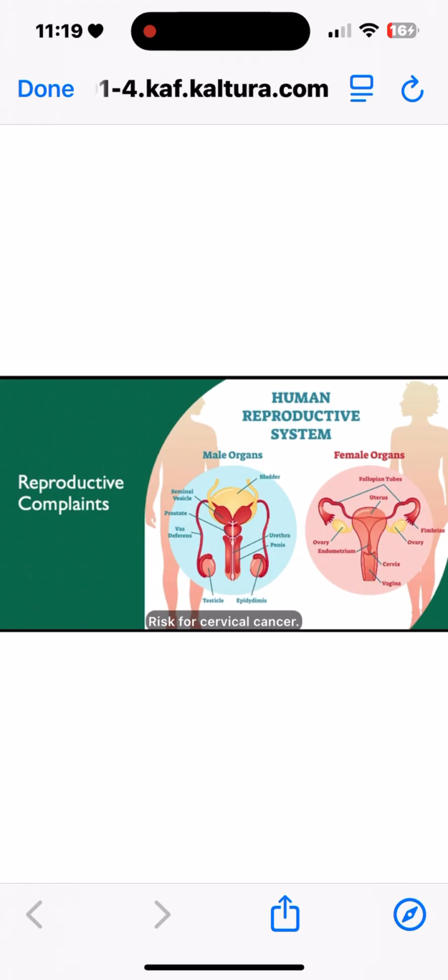Risk for cervical cancer, this almost never occurs in virginal women. So having had the HPV virus puts you at increased risk for cervical cancer. So low socioeconomic status, we see smoking increases incidence, multiple partners for the patient, or if a partner has, obviously, HPV or exposure to HPV.